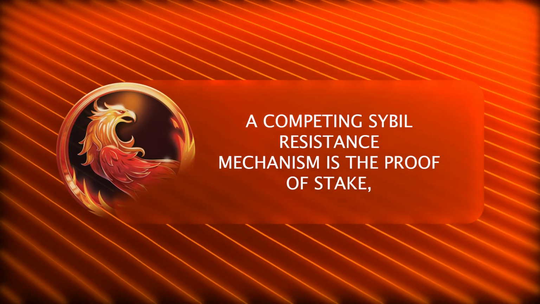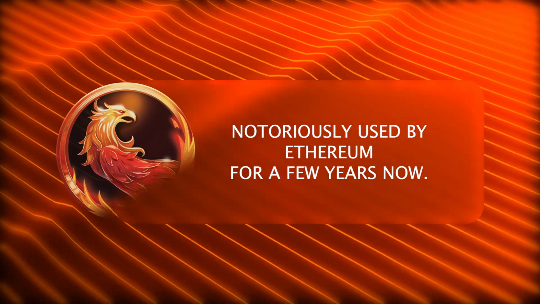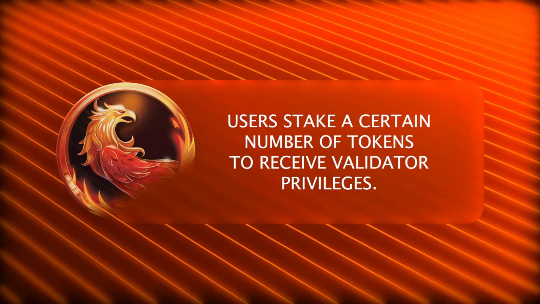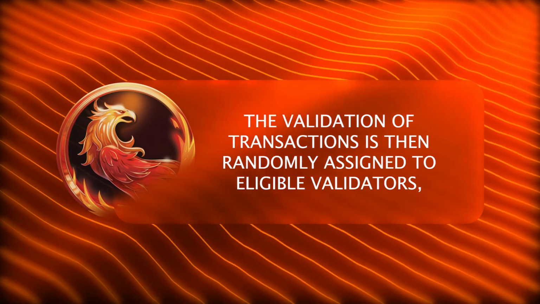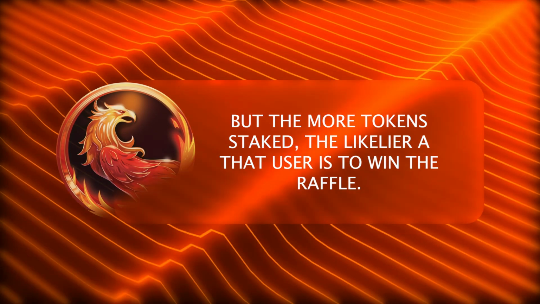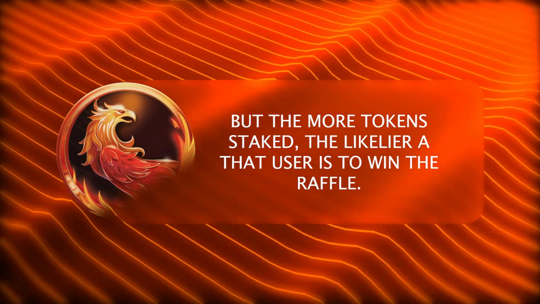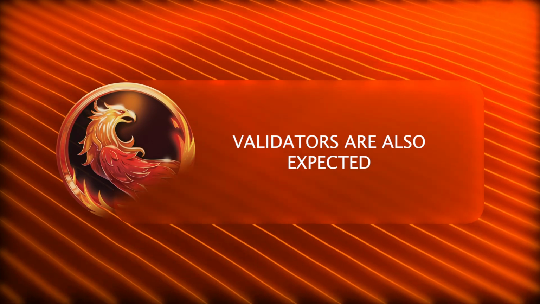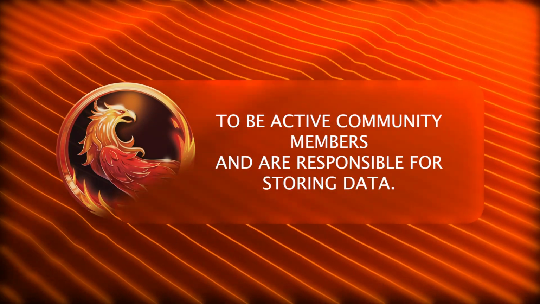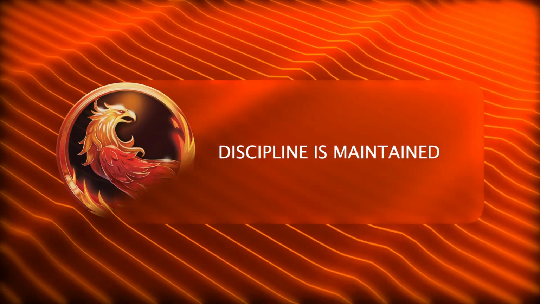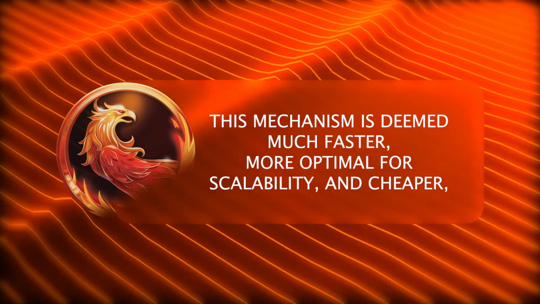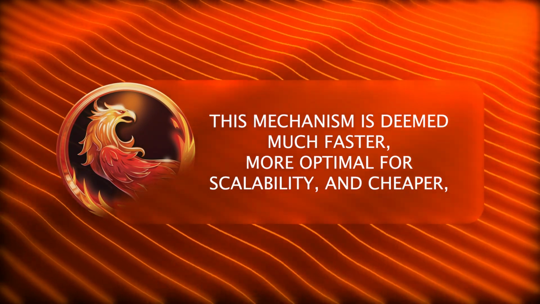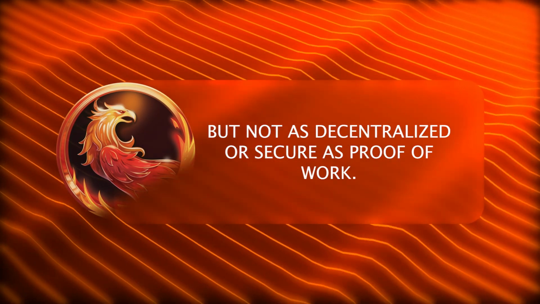A competing Sybil resistance mechanism is the proof of stake, notoriously used by Ethereum for a few years now. In that system, users stake a certain number of tokens to receive validator privileges. The validation of transactions is then randomly assigned to eligible validators. But the more tokens staked, the likelier that user is to win the raffle. Validators are also expected to be active community members and are responsible for storing data. Discipline is maintained through the threat of token forfeiture in case of breach of consensus. This mechanism is deemed much faster, more optimal for scalability and cheaper, but not as decentralized or secured as proof of work.